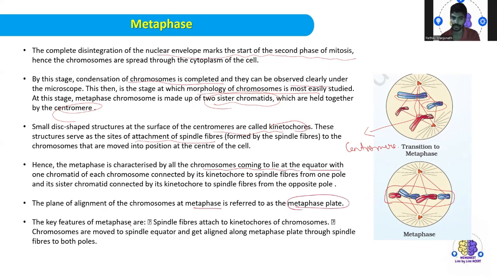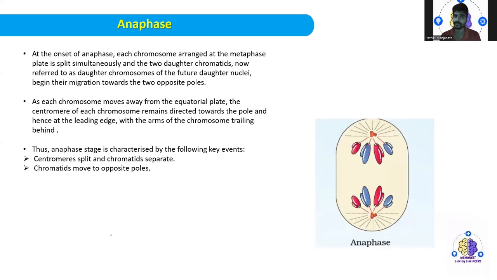The key features of the metaphase are, first, spindle fibers attach to the kinetochore of the chromosome. Then the chromosomes are moved to the spindle equator and get aligned along the metaphase plate through the spindle fibers to both poles.